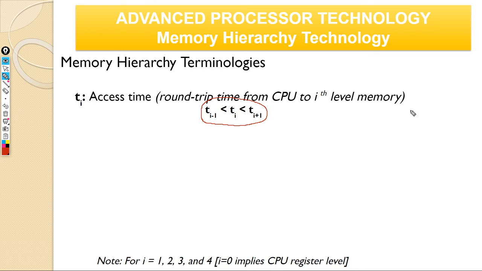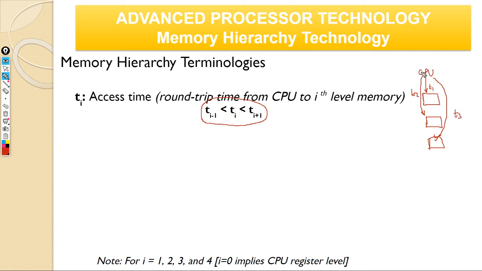So what we are trying to say is, let us say here there is one level, here is one level, and here is one level, and this is your CPU. When CPU is accessing, let us say this is T1, and then this is T2, and then this is T3.